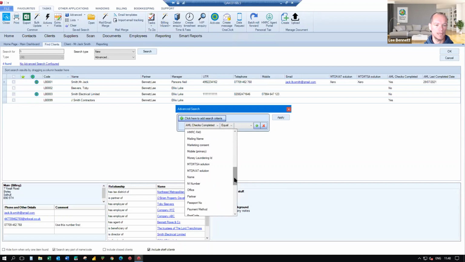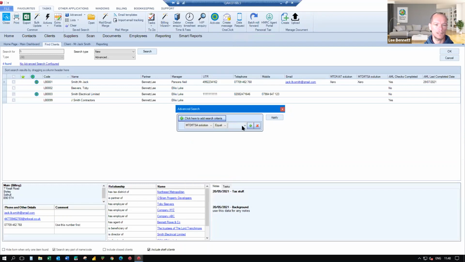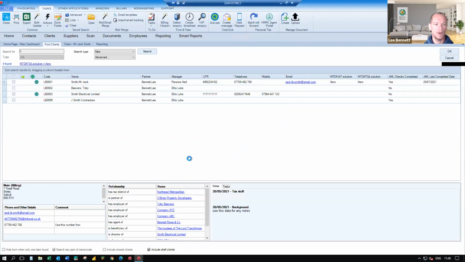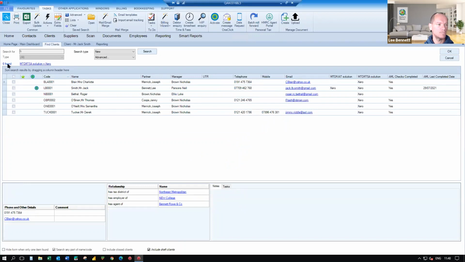So if I just did, as my little example, any clients where MTD for income tax self-assessment is equal to, or I guess not equal to, but equal to, let's choose 0, click apply. And out of my database, the system will then go and find 6.